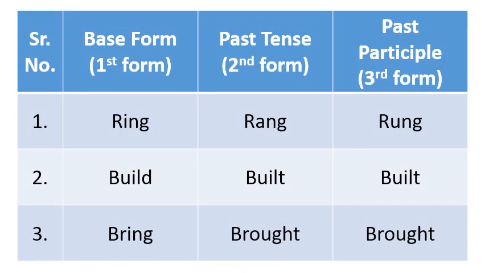To clarify it, let's see some examples of first form, second form and third form of a verb. Number 1, base form is ring. The past tense of ring is rang and the past participle of ring is rung. It means ring, rang, rung.